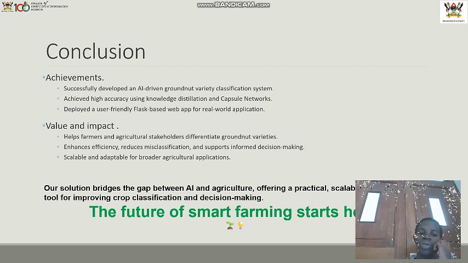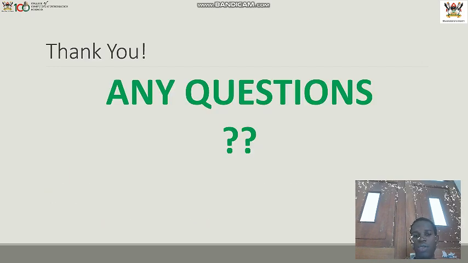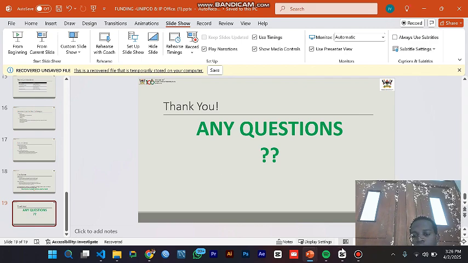So in conclusion, our solution bridges the gap between AI and agriculture, and we are offering a practical, scalable tool for improving crop classification and decision making. And the future of smart farming starts with us within our project. So that is what I had for you.